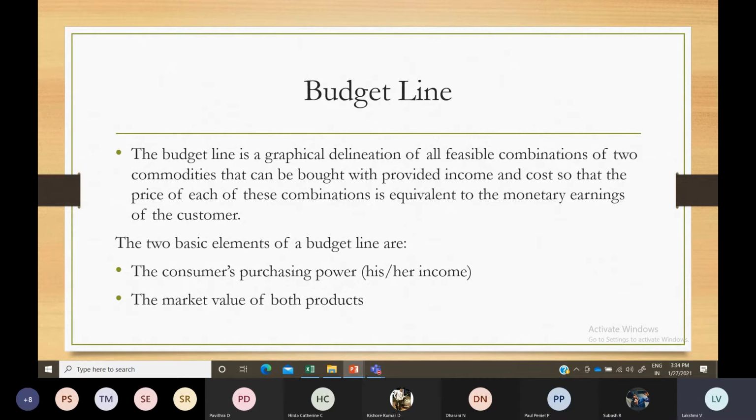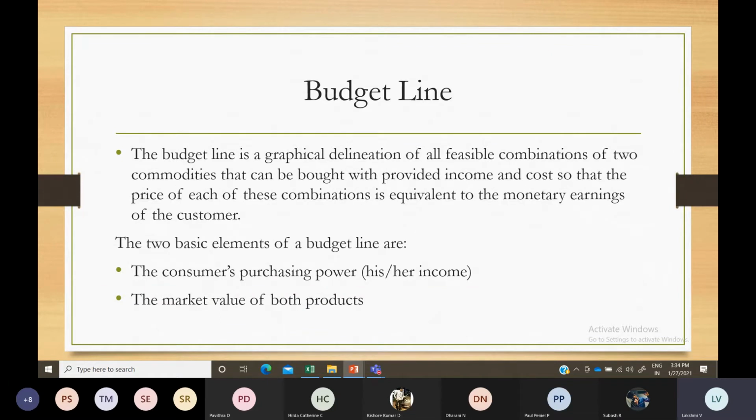Either I consume milk in some quantity, or biscuits, or some other goods like that. You can take anything, food and snacks like that. So how am I going to allocate my limited income towards them? That is explained under the budget line. The budget line is otherwise known as the price line. Here you consider your income as the main aspect.